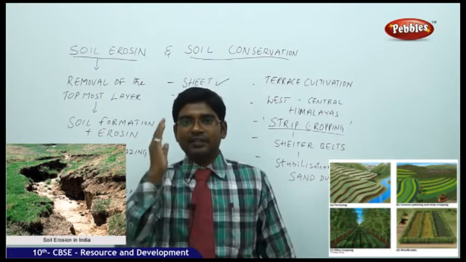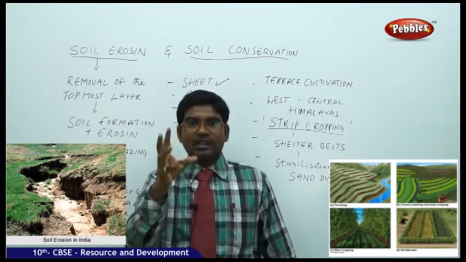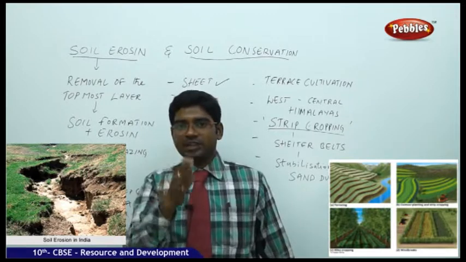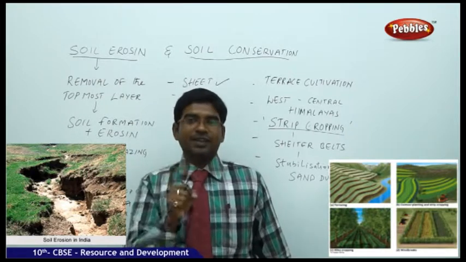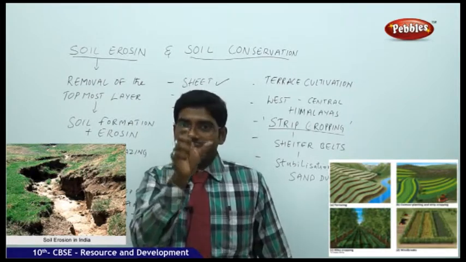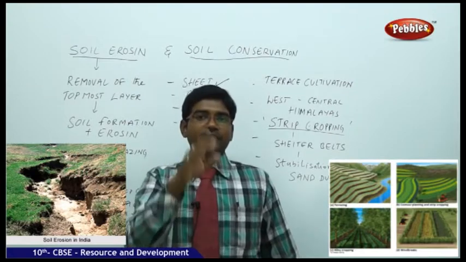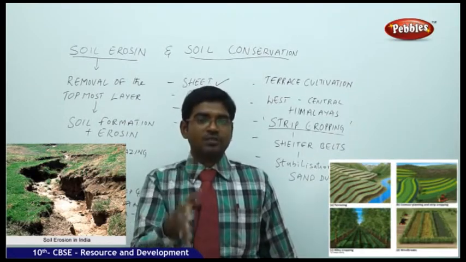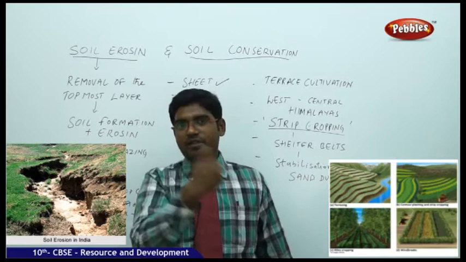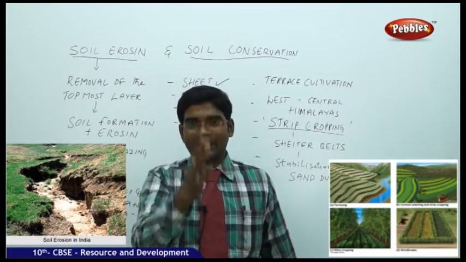Then we have seen the different categories of land utilization. For India specifically, we have discussed how the land pattern is used. Then we saw the different kinds of soils. What is soil erosion? What is soil conservation? I hope you all understood this.